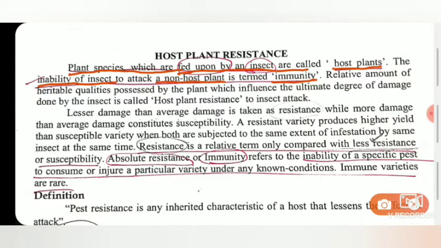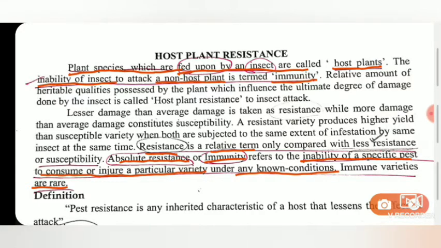Okay, so now comes the term resistance. Resistance is a very relative term, because it can be compared only with either more resistance or less resistance or immunity. So absolute resistance is called immunity. As I already told you, it is the inability of a specific pest to consume or injure a particular variety under some conditions. And immune varieties are generally very rare.